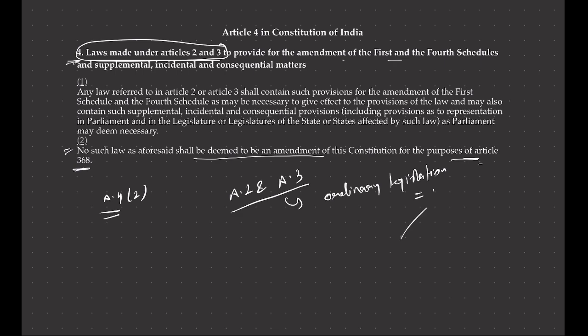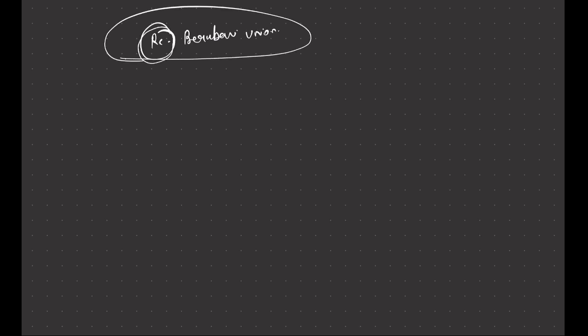So the last thing that we need to discuss here is the difference between secession of territory and settlement of boundary dispute. There is a famous case of Re-Berubari Union case. Wherever there is "Re" it is a presidential reference to the Supreme Court under Article 143 of the Constitution.